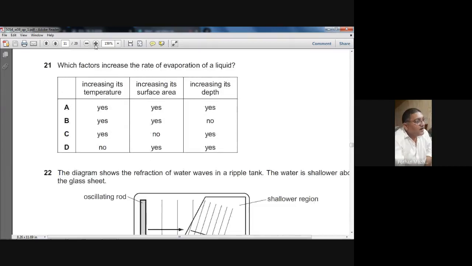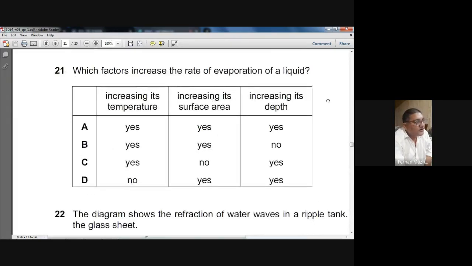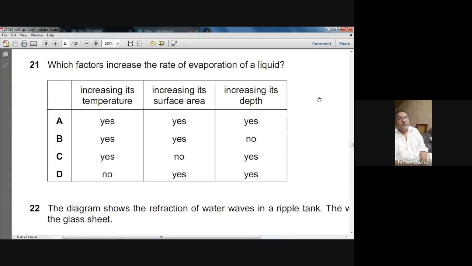On your screen, we have question number 21. Which factors increase the rate of evaporation of a liquid? Increasing its temperature? Yes. Increasing its surface area? Yes. Increasing its depth? No. Increasing depth has no effect on evaporation. So what's the correct choice? B is the right choice. So that was question number 21.